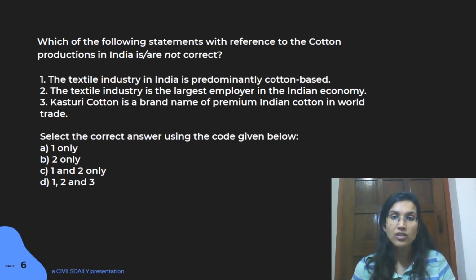So we have the first statement which is correct, the second statement which is not correct, and the third statement which is correct. The question here asks for the statement which is not correct, so obviously your option will become B. So be very careful about this correct, not correct. This can be confusing sometimes even in your paper, so take care of this. Don't make silly mistakes because you cannot afford them in the prelims.